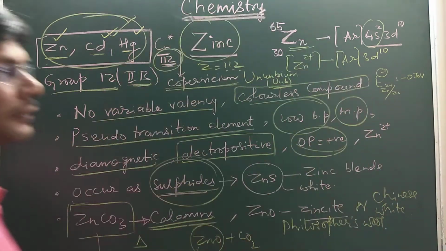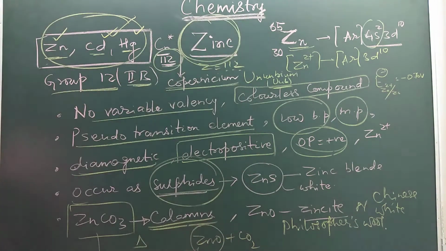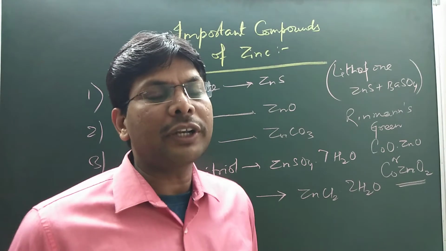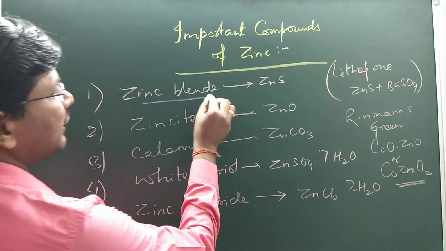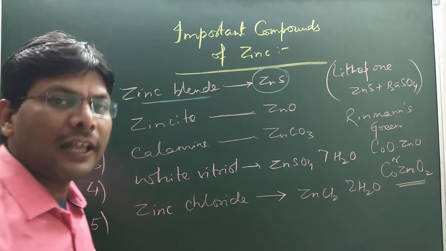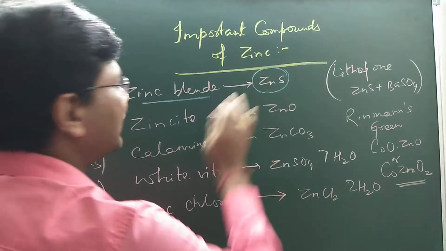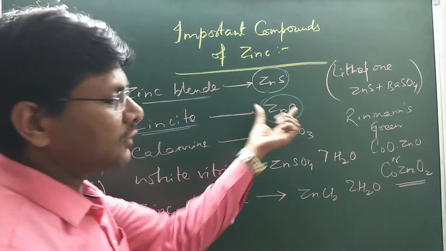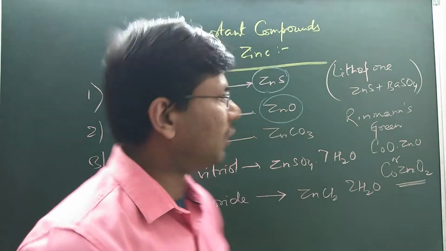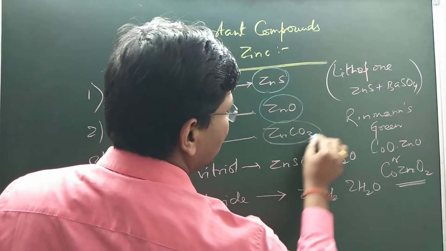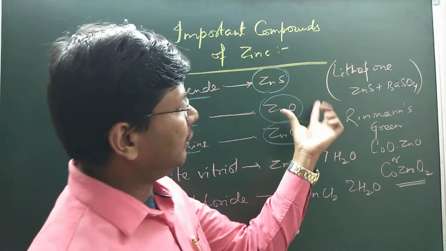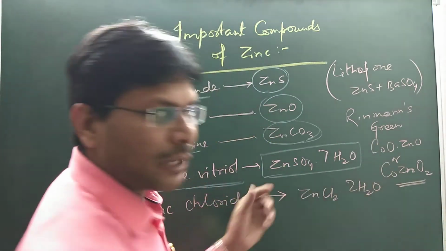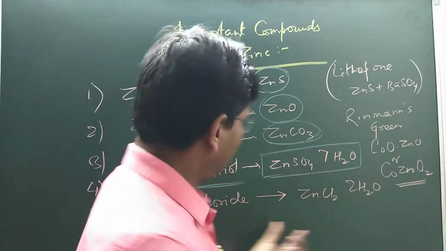So this was about zinc. Let's see a few important compounds of zinc. The most important is zinc blende, ZnS, the sulfide, so it is called zinc sulfide. Zincite is zinc oxide, also called Chinese white or philosopher's wool. Calamine is zinc carbonate, which when heated gives zinc oxide plus carbon dioxide. White vitriol is zinc sulfate heptahydrate.